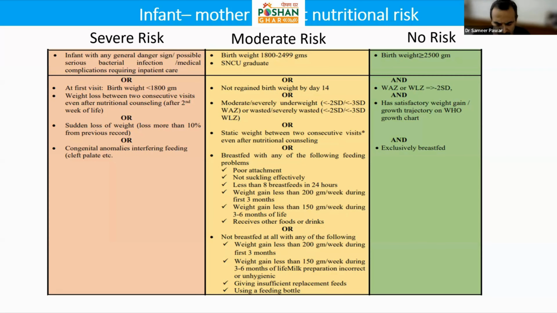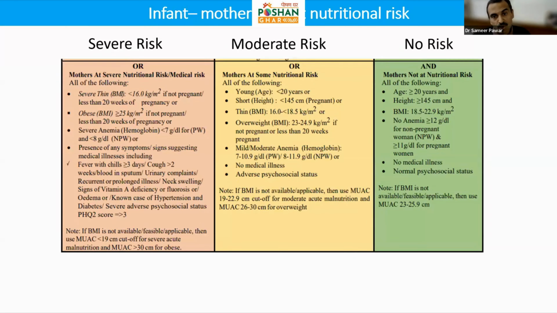So these are some of the infant related risks which need to be identified and addressed. There are also risks related to mothers, and those have a bearing on the child's growth, because mothers are unable to take care of their children if they are also running some risk or some medical illness, and those also need to be identified and addressed. I'll not go into the details of it, but they are basically related to the mother's health and nutrition status, including their BMI, anemia status, as well as the mother's psychosocial status, which is also an important aspect.